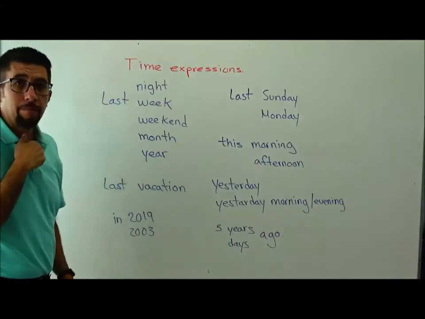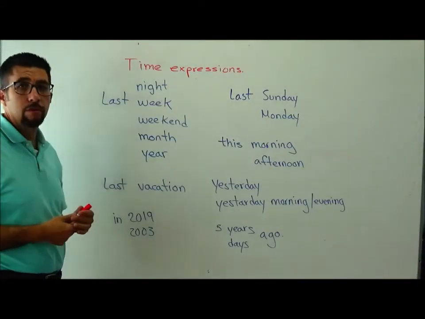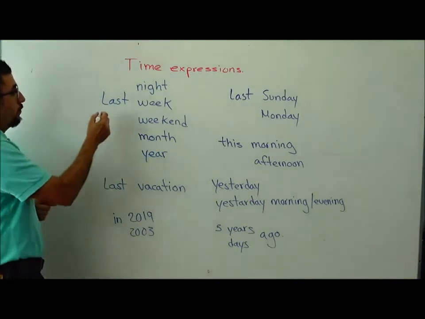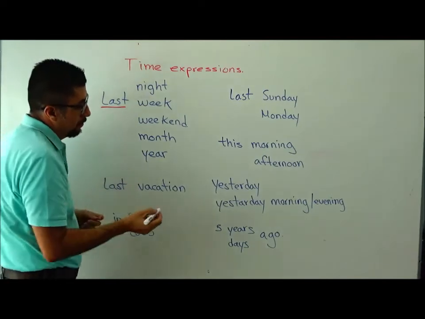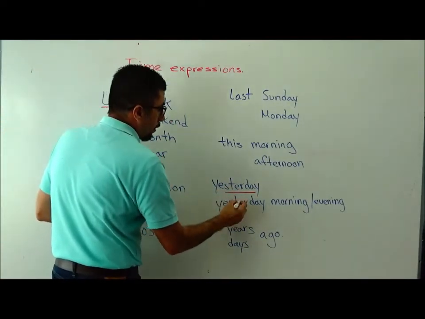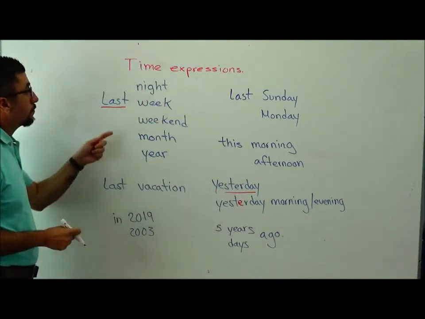We have some time expressions that we usually use when we're using the simple past. Most of them begin with last or with yesterday. Yesterday, okay?